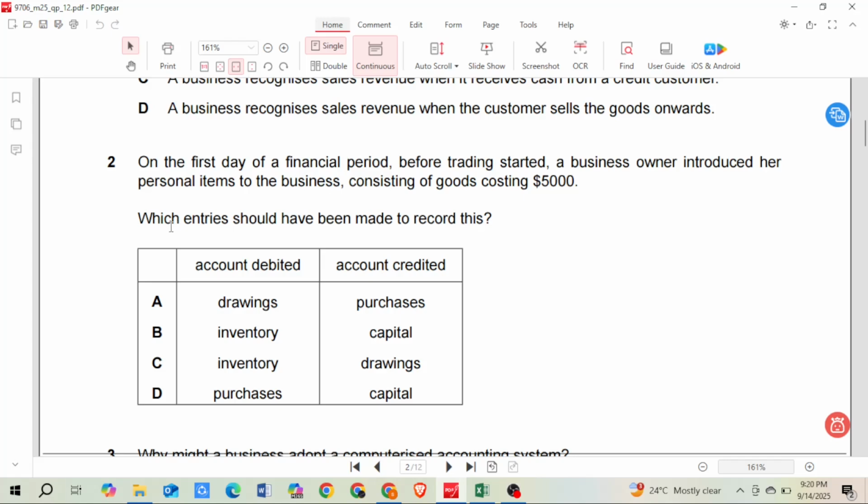Which entry should have been made to record this? This is very simple. The owner is giving inventory, so inventory should be debited, and this is coming from the owner, so capital is credited. So inventory account debit and capital account credit. Okay, so the correct option is B.